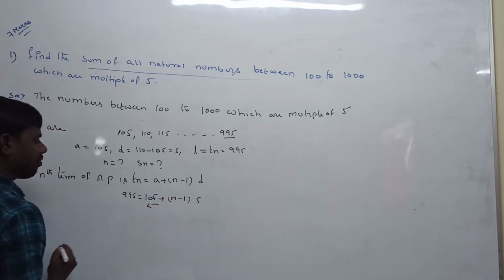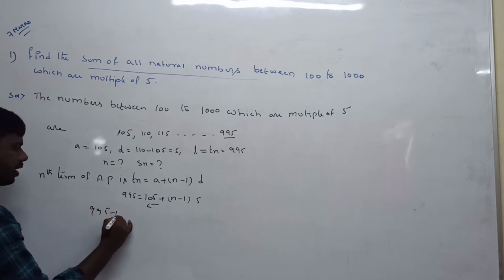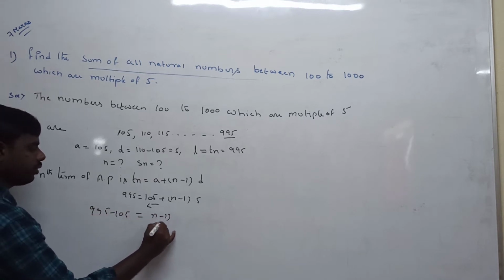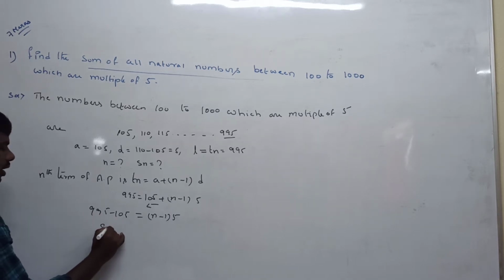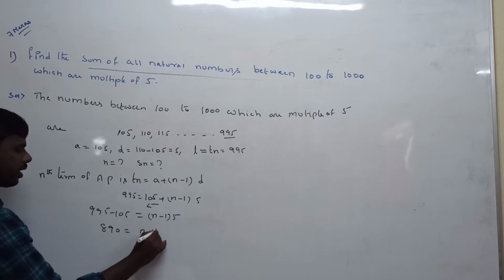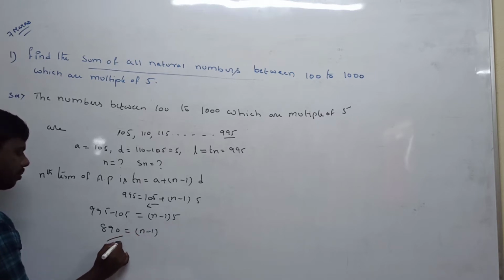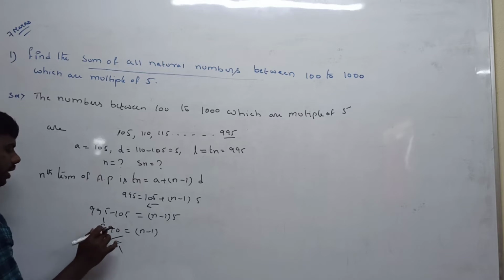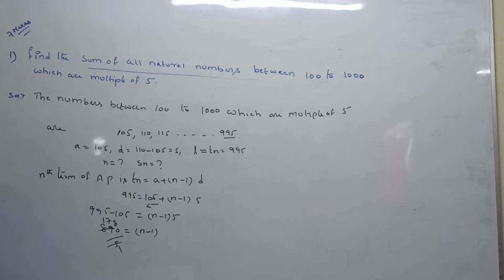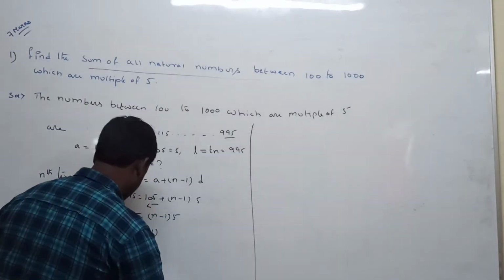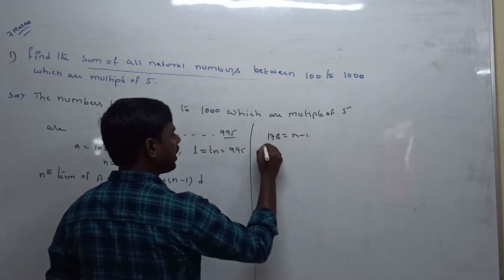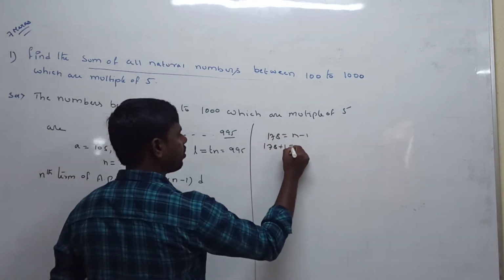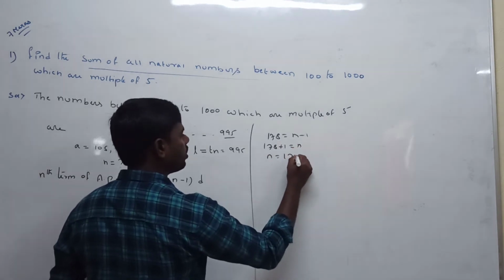Now take 105 to the left hand side. 995 minus 105 is equal to n minus 1 into 5. So 995 minus 105 is 890, which is equal to n minus 1 into 5. Divide by 5. 5 ones are 5, remaining 39. 5 sevens are 35, 40 is there. 5 eights are 40. Now 178 is equal to n minus 1. Take 1 to the left hand side: 178 plus 1 is equal to n. n is equal to 179.